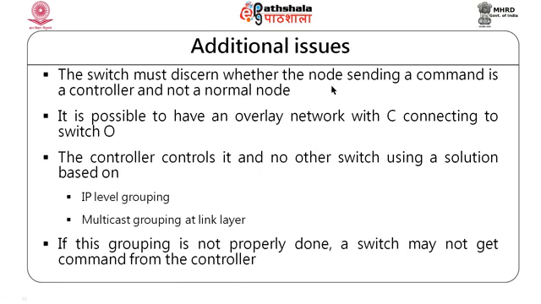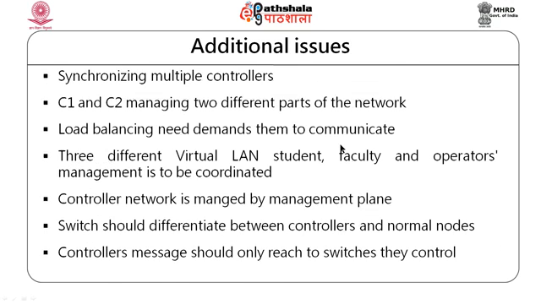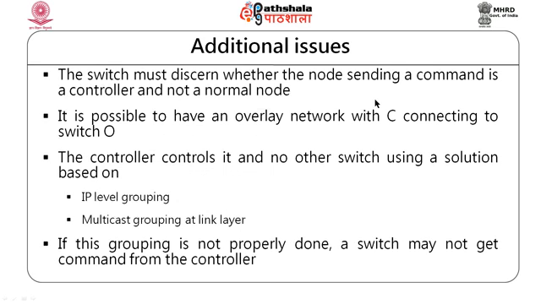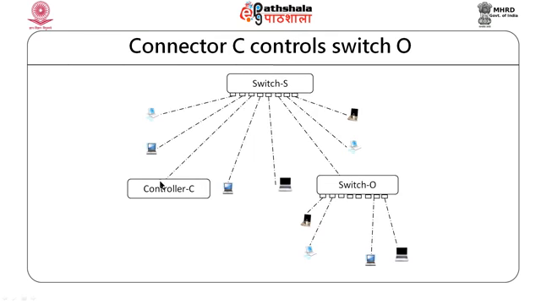Here, for example, are two controllers managing two different parts of the network. I need to load balance, and I have talked about this case. Here is an example. For example, this is a controller C here, and there is a switch O here.